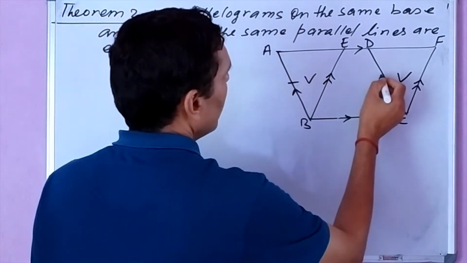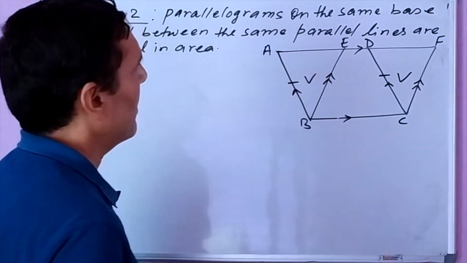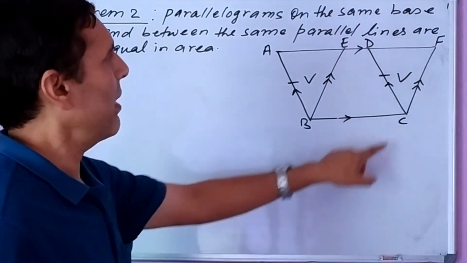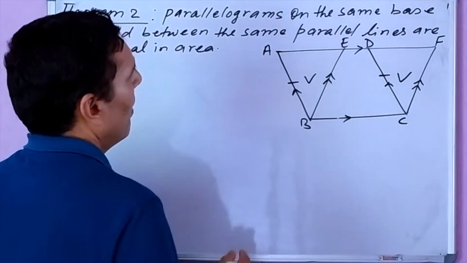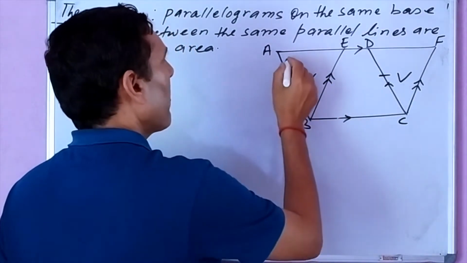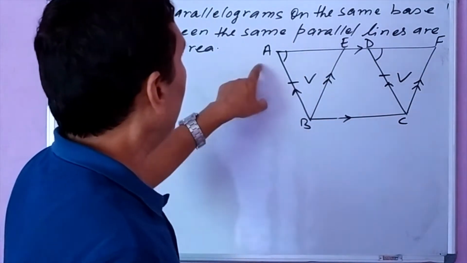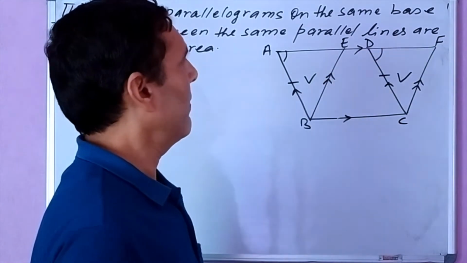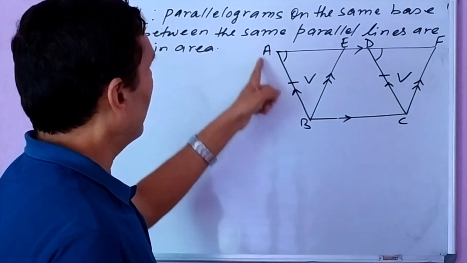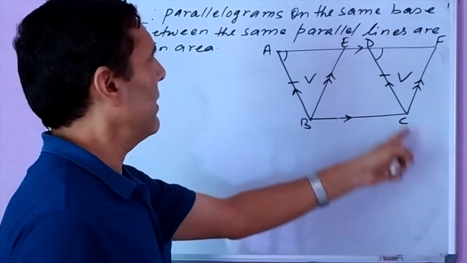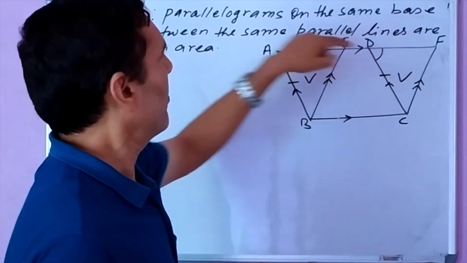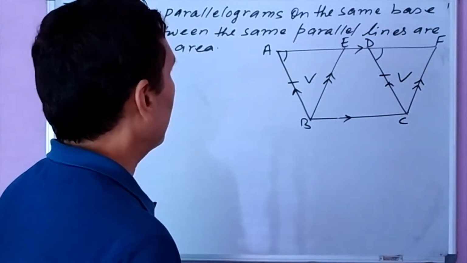By which condition? AB and DC can be taken equal because they are the opposite sides of parallelogram ABCD. Opposite sides of a parallelogram are equal. Angles BAE and CDF are formed on two parallel lines AB and DC, with AF a transversal.